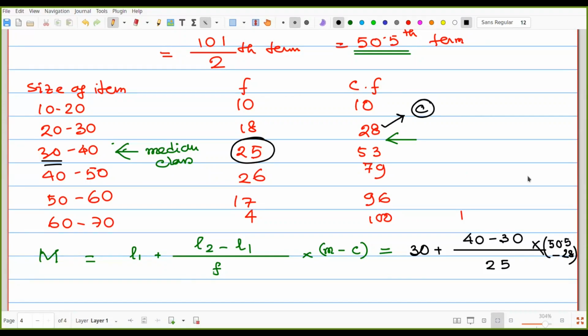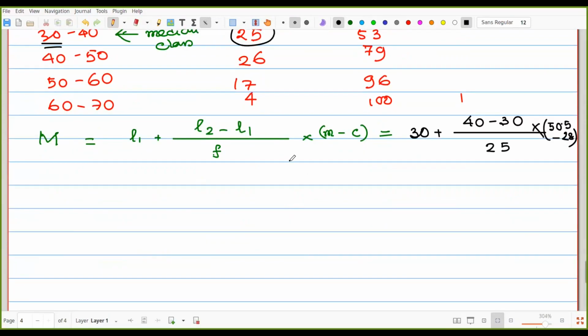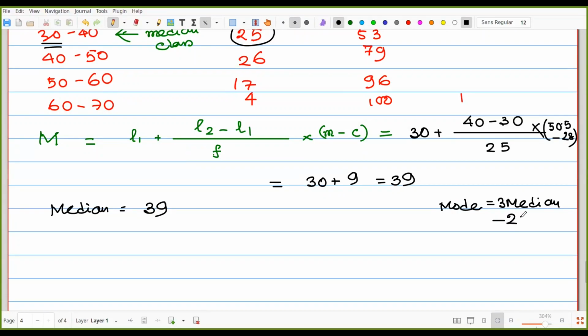Okay, so after calculation, we are getting 30 plus 9, that is 39 near about. So our median is 39. So in that case, mode is equal to 3 median minus 2 mean.